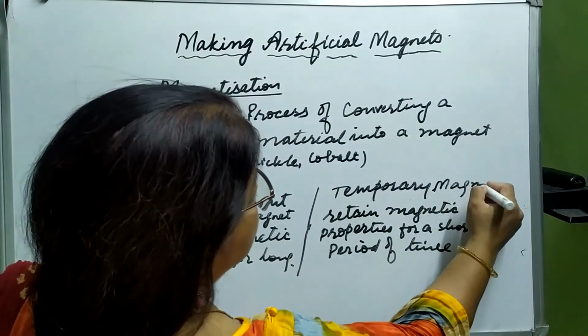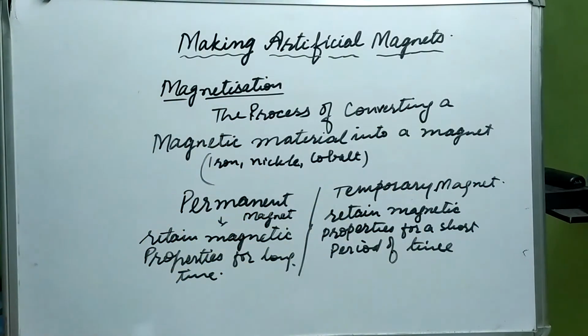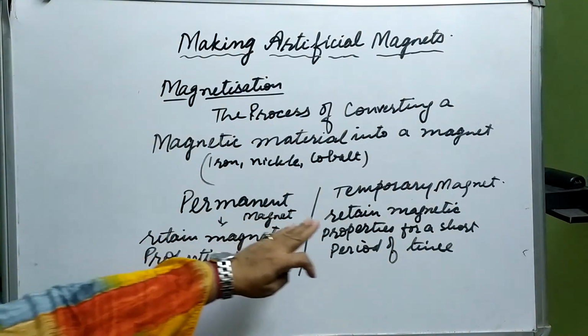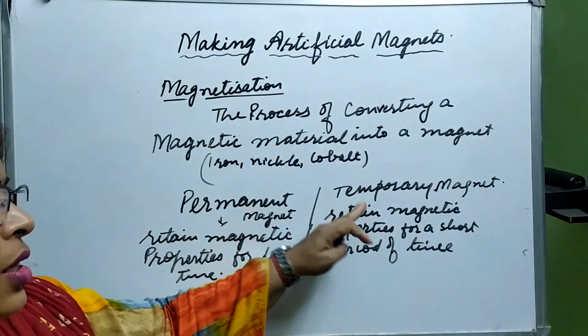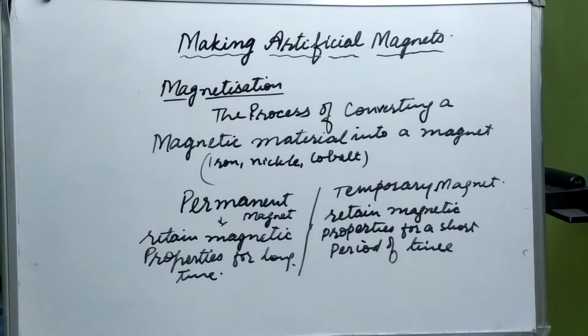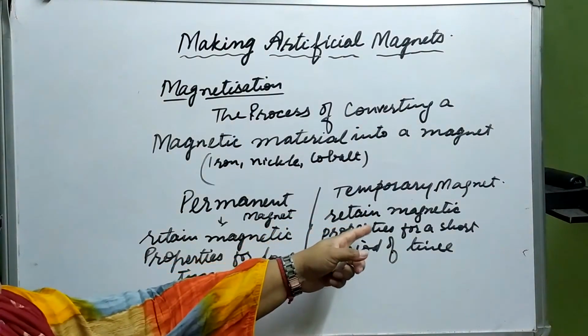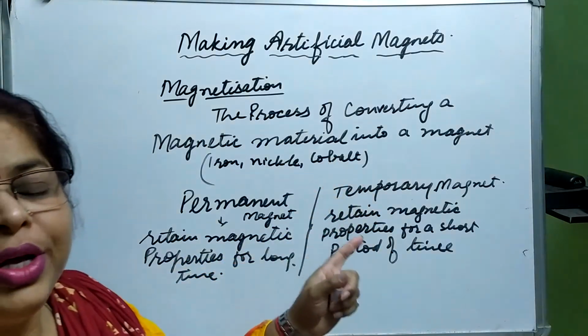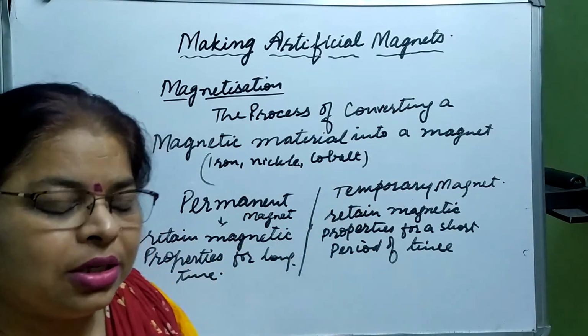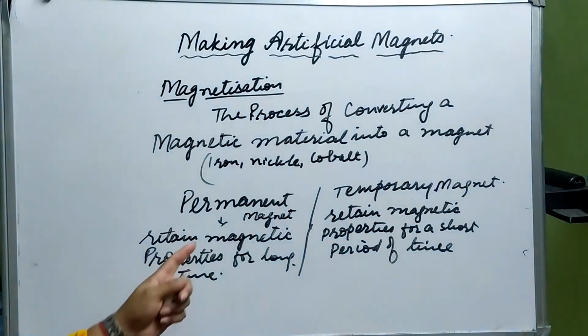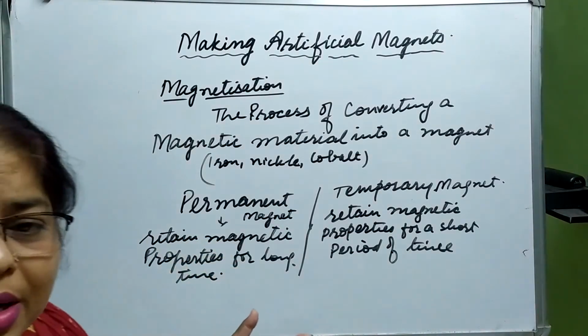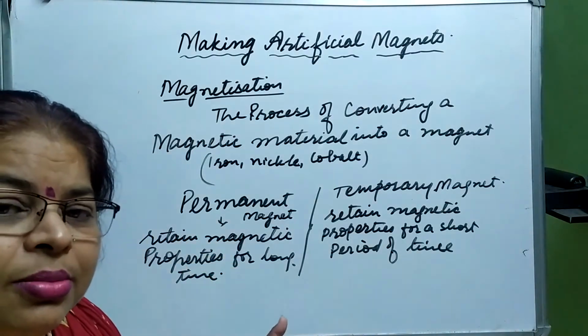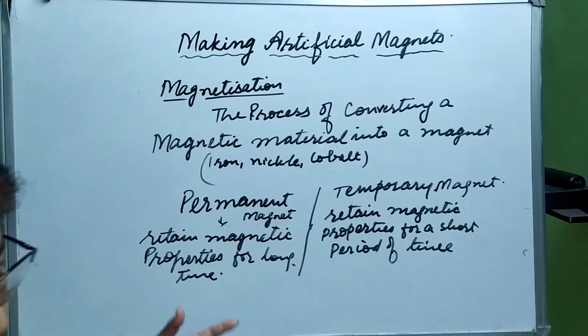So this is about these temporary magnets. In this case, what is going to happen? The magnetic material will act like a magnet under the influence of a strong magnet. And permanent magnets, they are already magnetized and they retain these magnetic properties for a very long time.